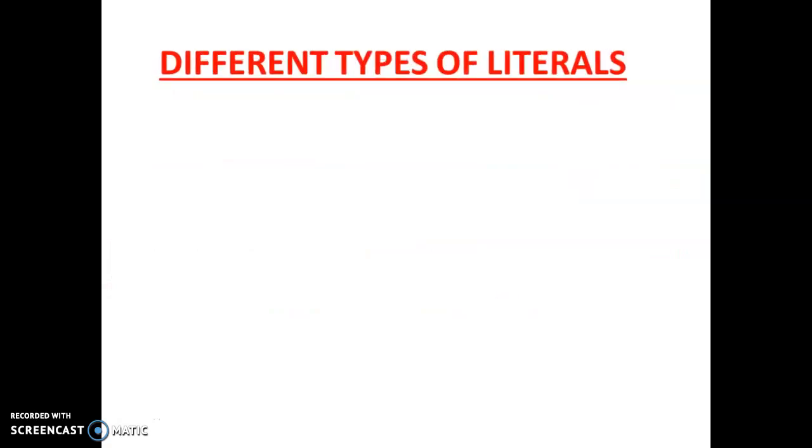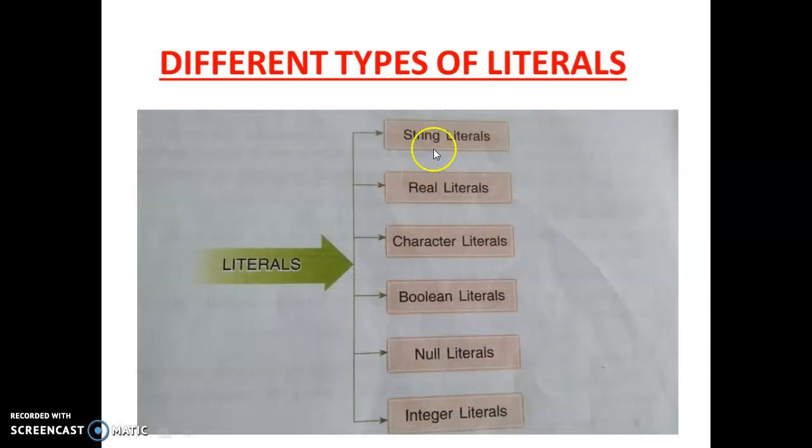Then next are the different types of literals, that means different types of constants. There are string literals. Suppose hello, or students, or teachers, or schools. These are string literals. Or "I am a student". This is also a string literal. That means some characters, words or sentences are called string literals.